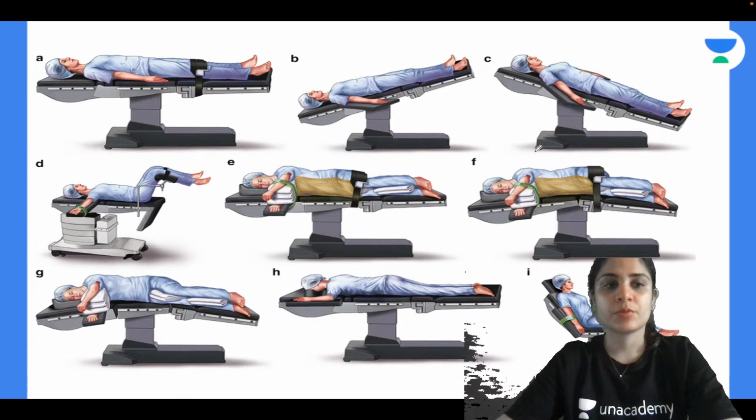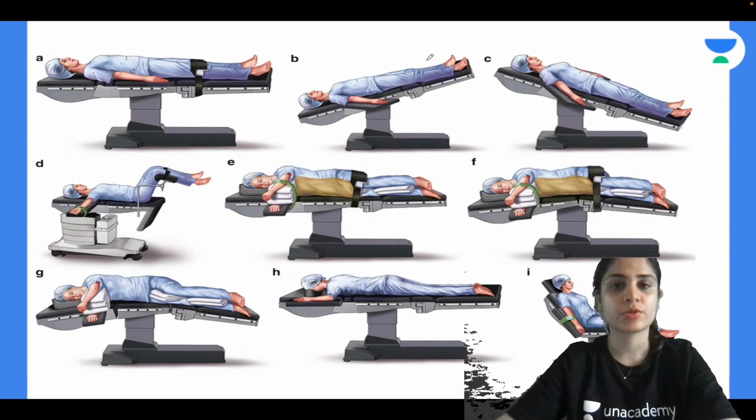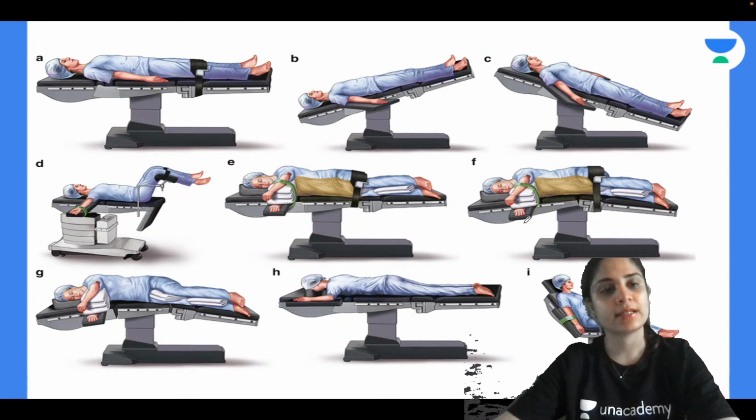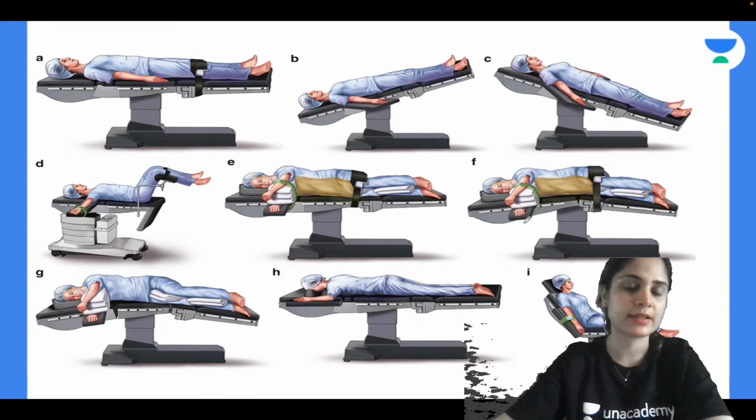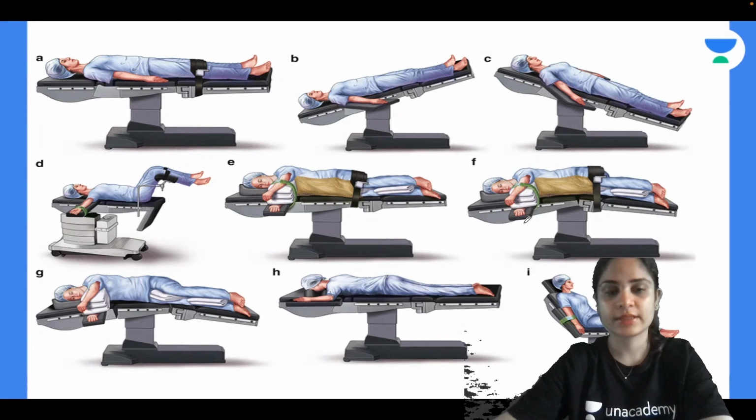So these are the different positions of surgery, and you have to identify every position. Now A, B, C, D, E, F, G, H, I is written over here. Identify every position and tell me the associated complication with every position, or something that you will be careful about with every position.